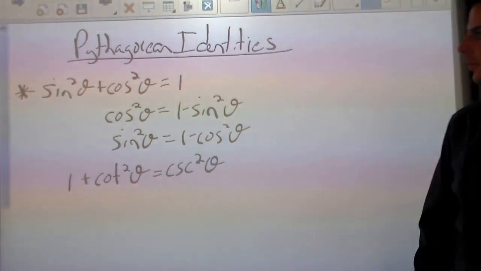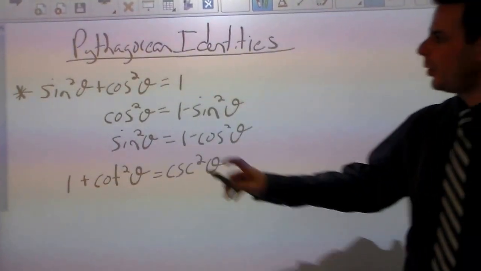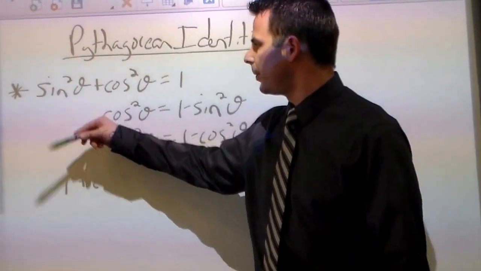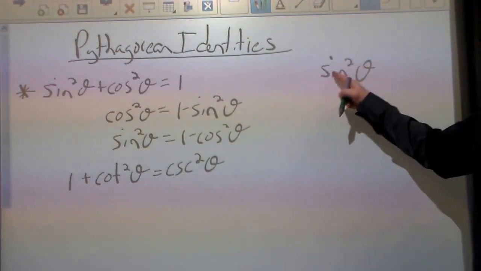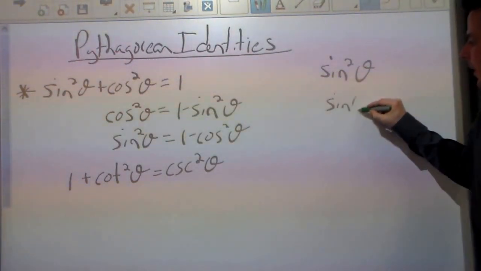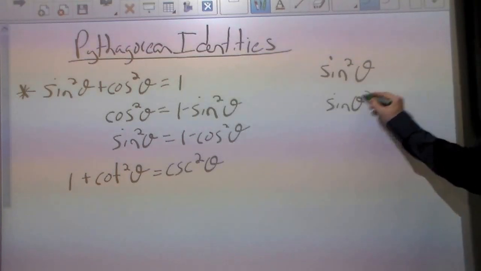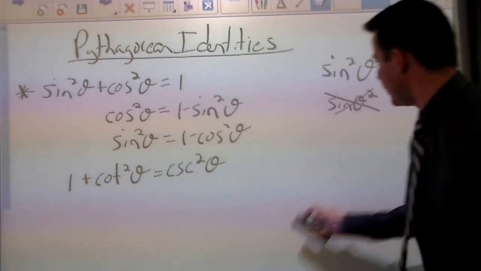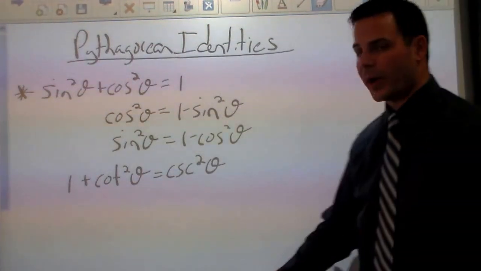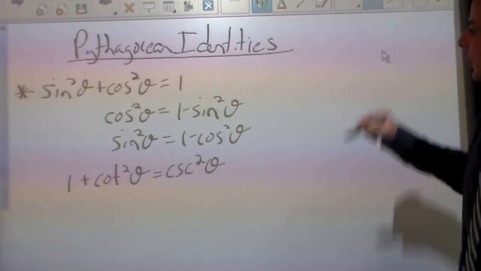Just really quick side note, notice the position of the square. When you're writing sine squared, make sure you're squaring the function value and not the angle. This version does not mean sine squared. That's telling you that the angle is being squared. Very important to recognize that. So make sure you're squaring the function and not the angle.